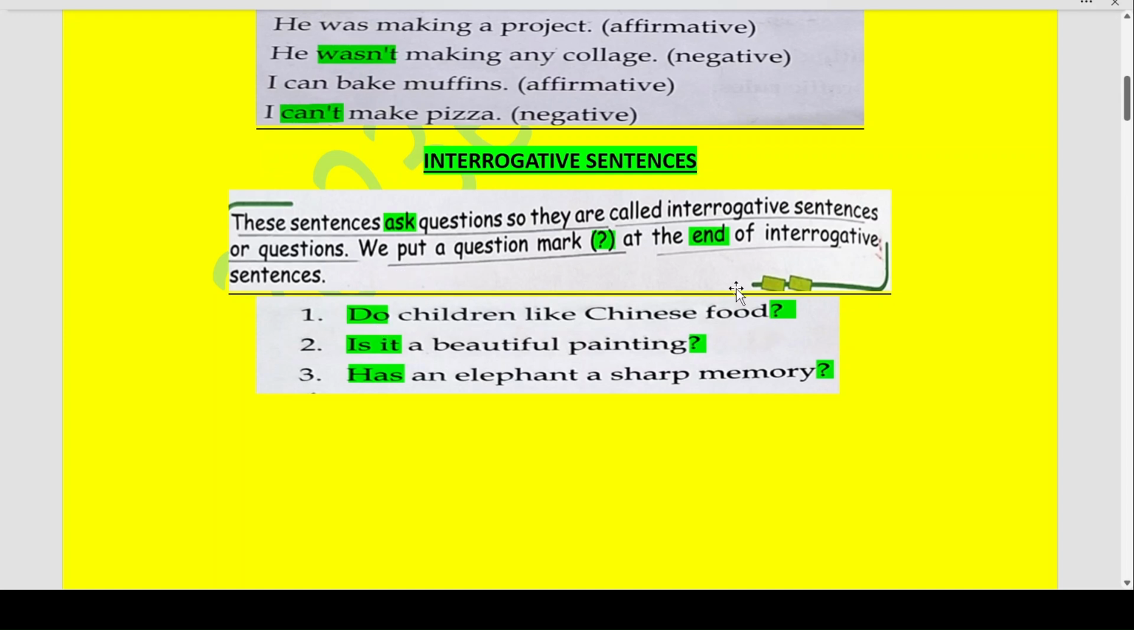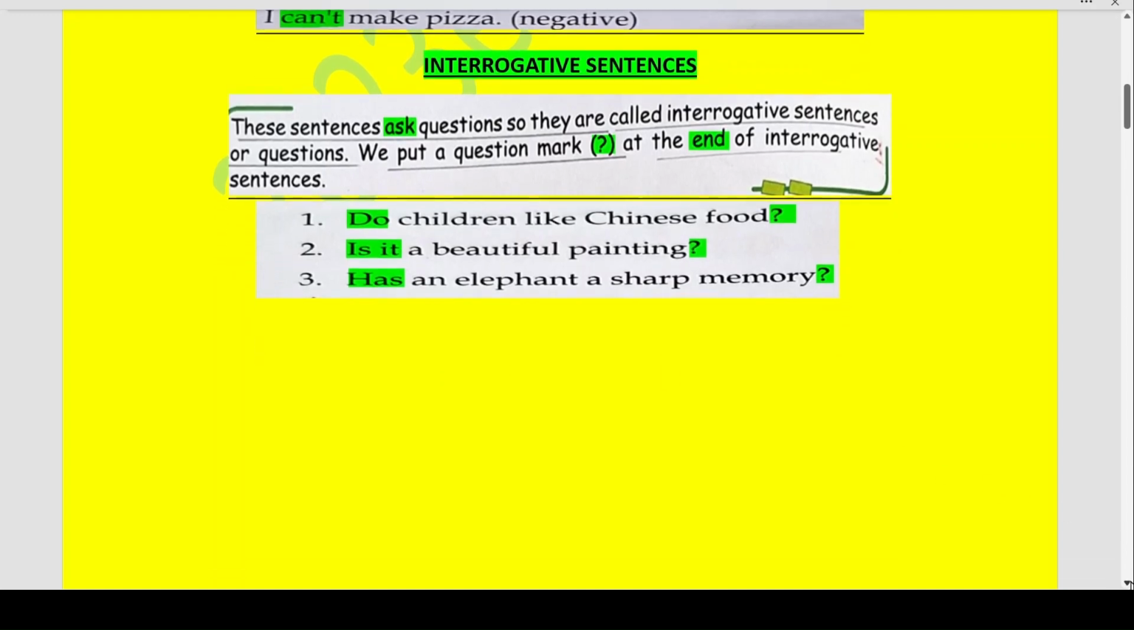Do children like Chinese food? Question mark. Is it a beautiful painting? Question mark. Has an elephant a sharp memory? Question mark. All these three sentences end with question marks and they have the questioning words do, is it, and has. This is how we identify interrogative sentences.